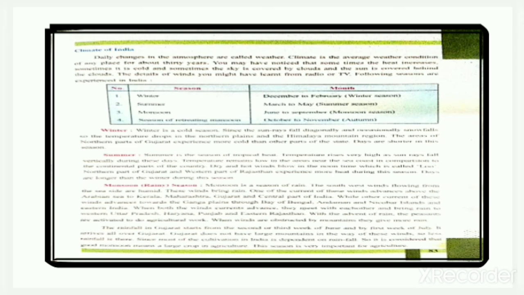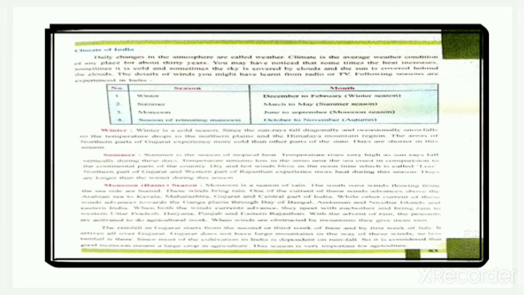The monsoon winds blowing from Nairutya, which means southwest direction, bring rain to India. There are no high mountains in Gujarat, so the amount of rainfall is less, as there is no high mountain to obstruct monsoon winds.